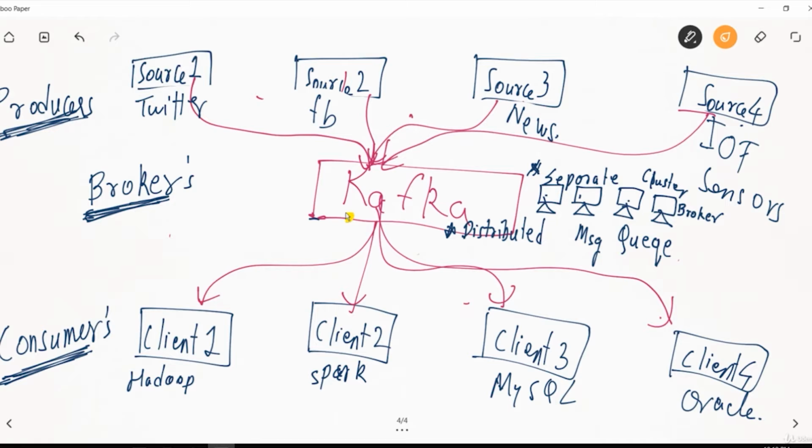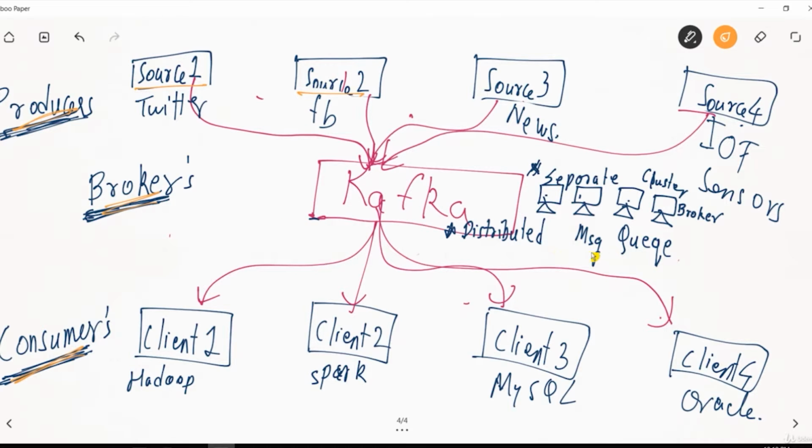If you have any doubts, you can stop me in the middle and ask me questions. So till now we discussed that there is source 1, source 2, source 3, source 4. They are sending the data to Kafka. From Kafka, the data is going to the client. The client can be Hadoop, a separate Spark installation with Mesos, a MySQL server, or Oracle, or something else. This will be called a consumer. This will be called a producer, and the Kafka installation will be called brokers.